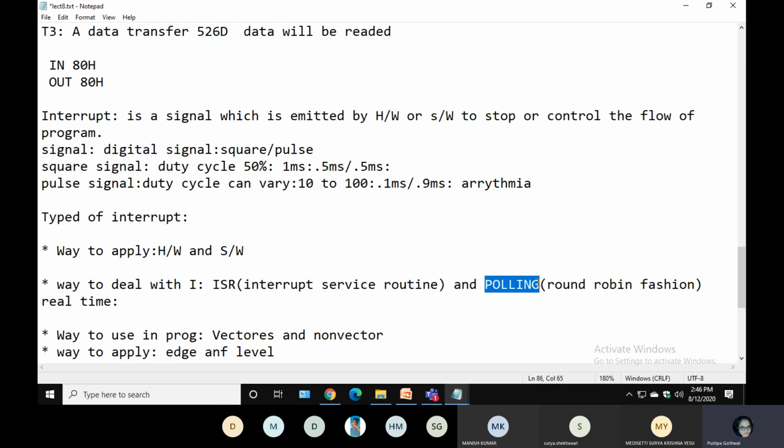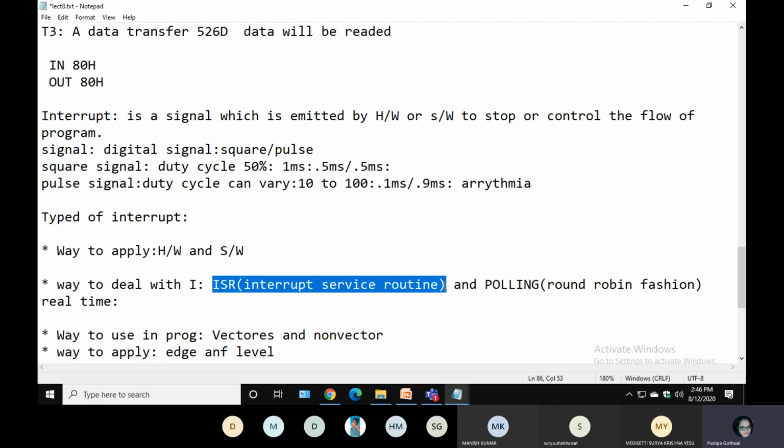But if we deal in the ISR way and a gas leakage happens, the processor will automatically detect it, because we put gas leakage and fire in the priority order, on higher priority. Whenever this happens, the processor will automatically take action. So the ISR way of dealing with interrupts is utilized for transferring sensor data on an emergency basis.